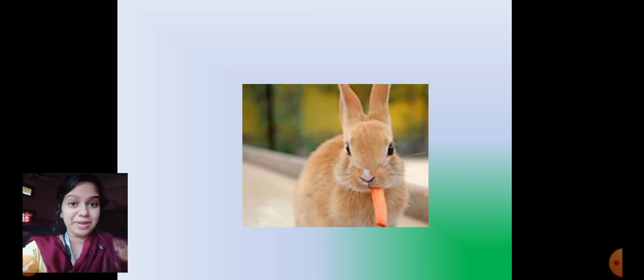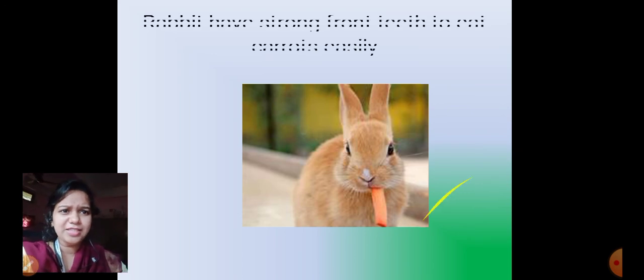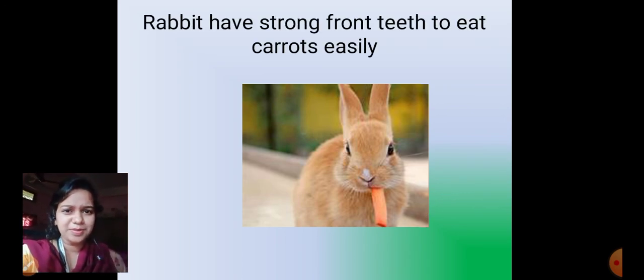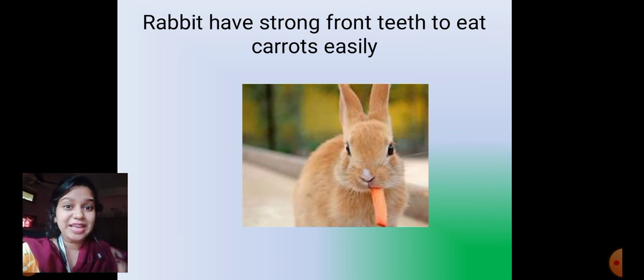We have a rabbit. And what does a rabbit do? A rabbit has very strong front teeth. Okay, and why? Because rabbits like eating carrots. And carrots are not the softest things, right? Carrots need to be chewed on. So they have very strong front teeth with which they chew on the carrots.